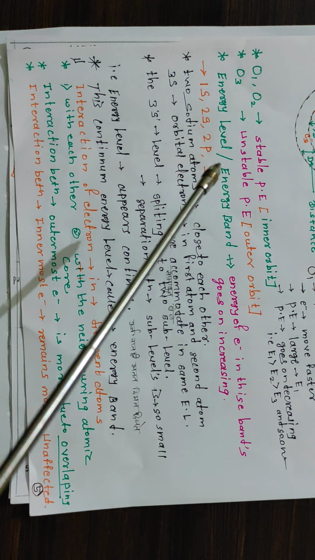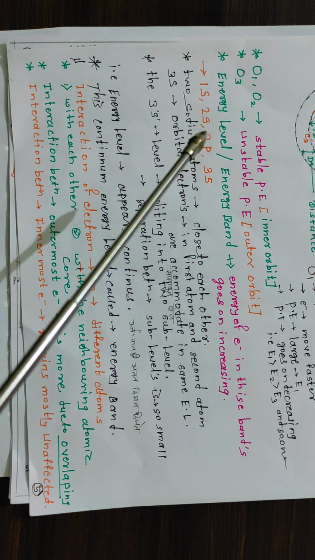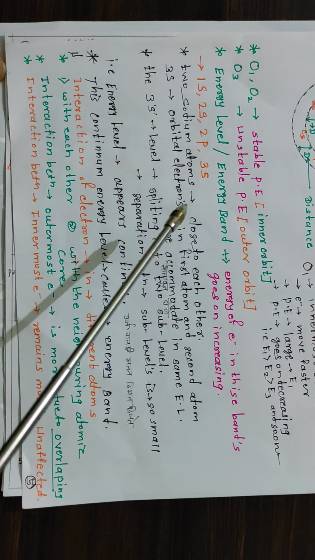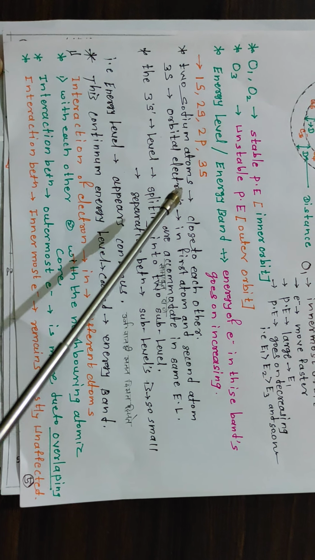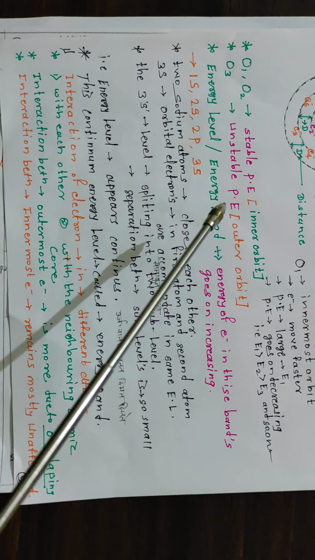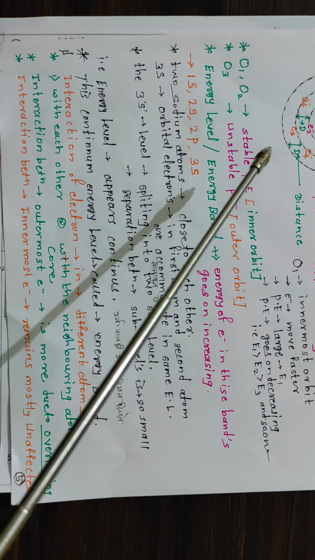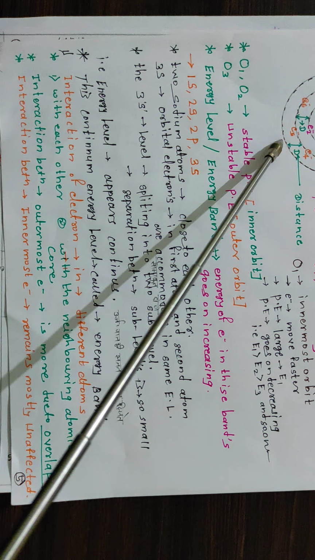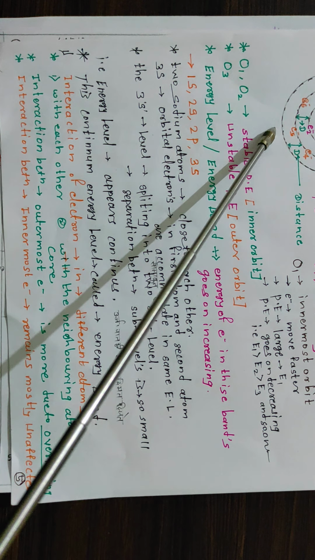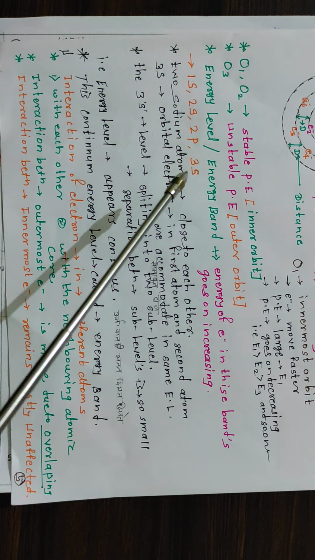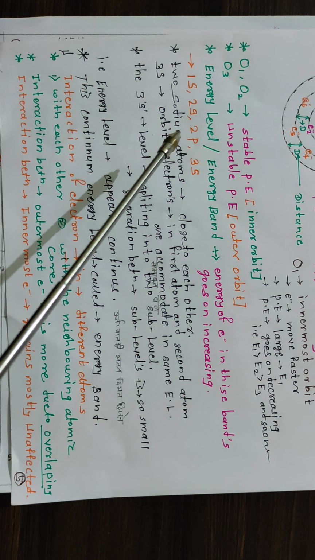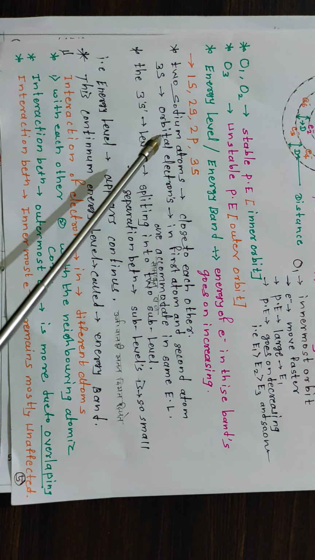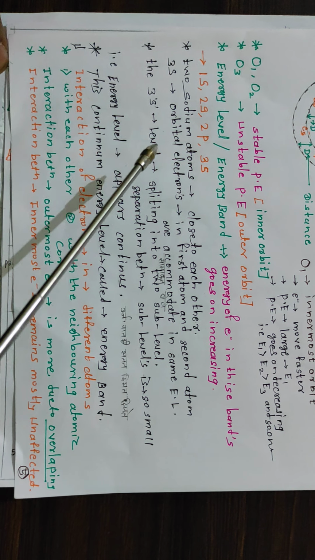At that time the 3s orbital electrons of the first atom and the second atom are accommodated in the same energy level. That means the 3s energy level of both atoms is the same, therefore they are accommodated in the same 3s energy level.